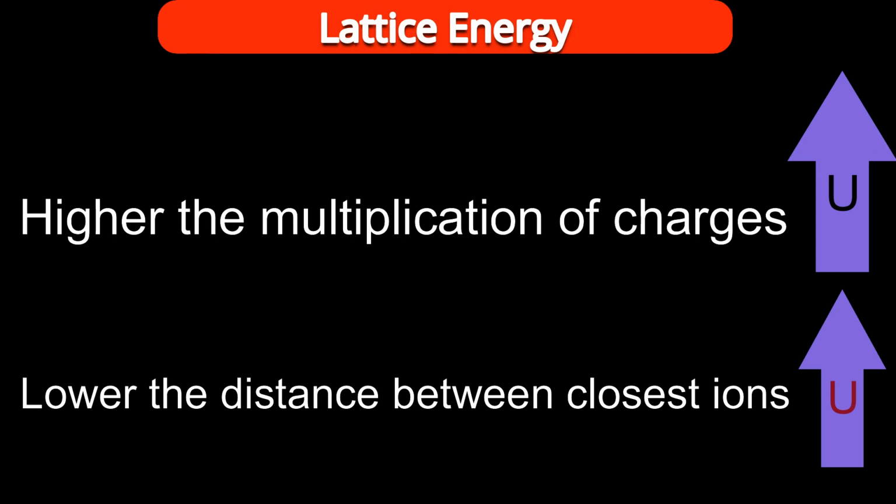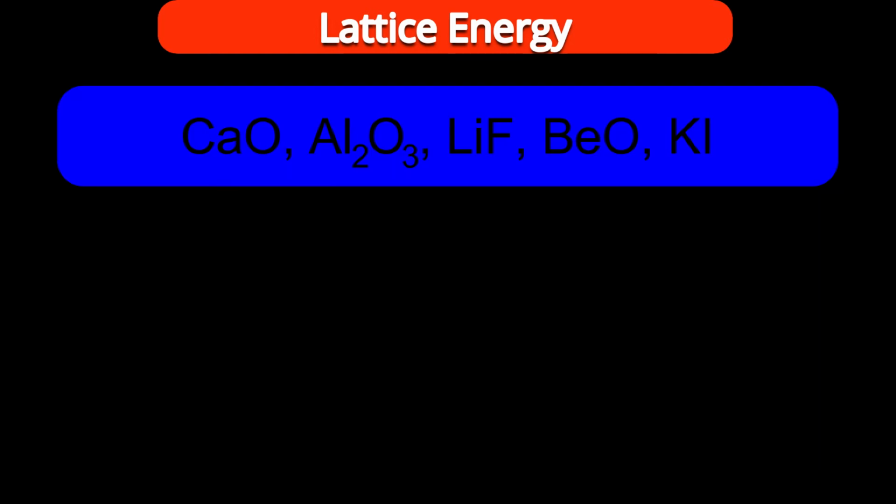Let us understand lattice energy by this example. In front of you, I am representing a few solids: calcium oxide, aluminum oxide, lithium fluoride, beryllium oxide and potassium iodide. Can we attempt to arrange them in increasing order of their lattice energy? I recap.